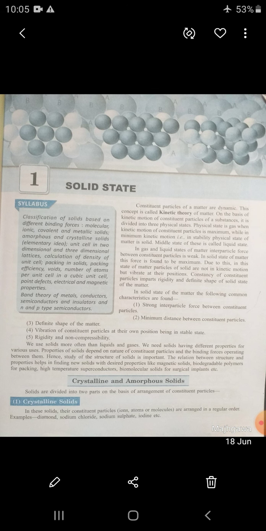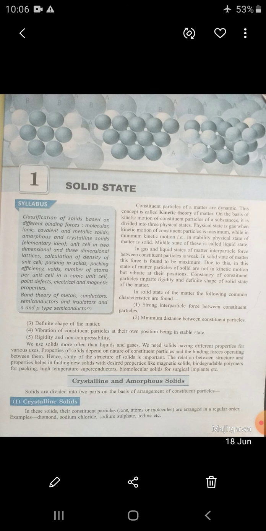Second, amorphous solids are non-crystalline solids. Solids in which constituent particles are not arranged regularly are called amorphous solids, like glass, plastic, rubber. The constituent particles of amorphous solids are not arranged regularly. Second, amorphous solids do not have a sharp and definite melting point. The outer surface of amorphous solids does not show regular arrangement during formation of crystal.